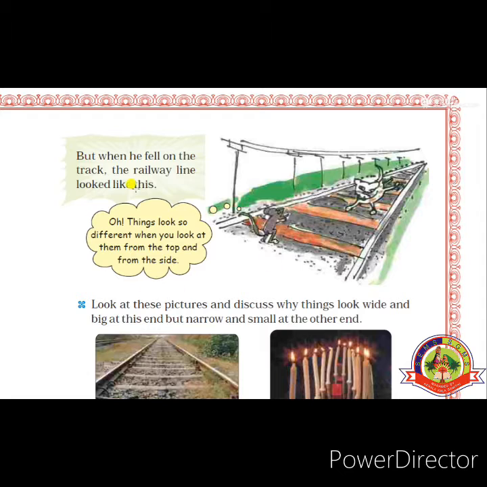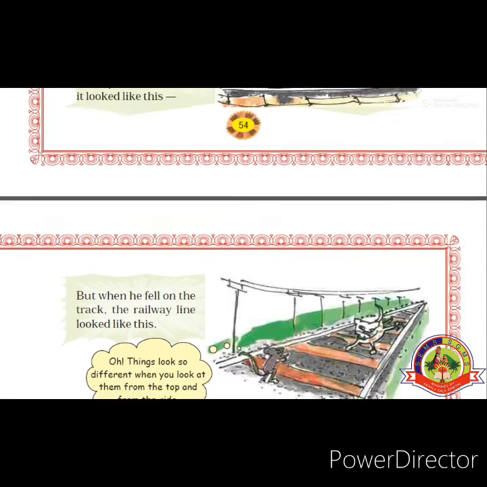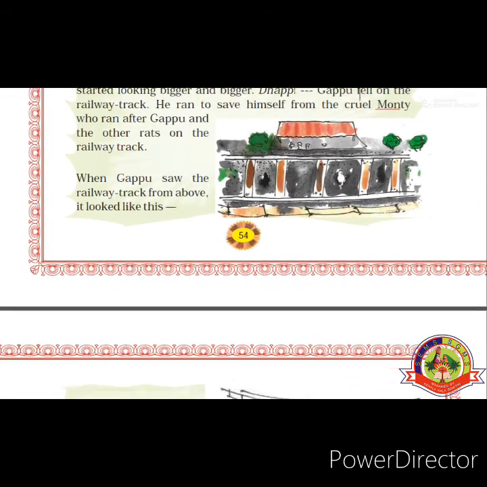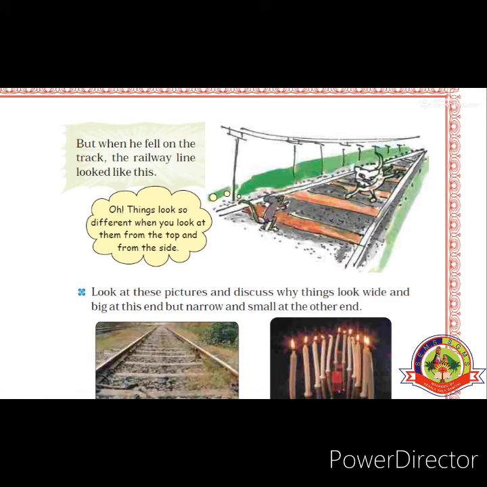Then Gappu himself says that things look different when we observe them from the top, side or bottom. Now see, students, the difference between these two pictures: the view of the railway track from above and the view of the railway track from the ground. These are the two different views of the railway track that Gappu observed.